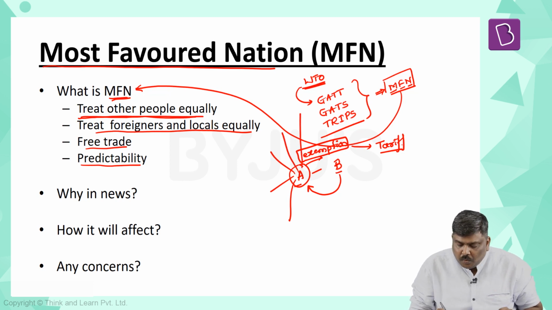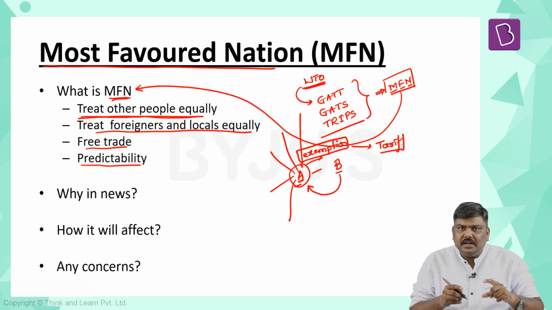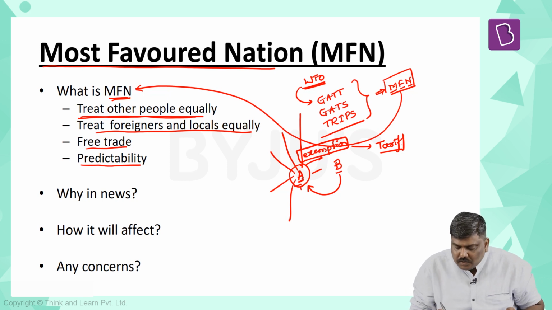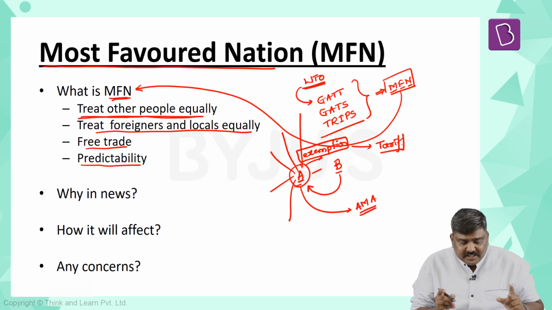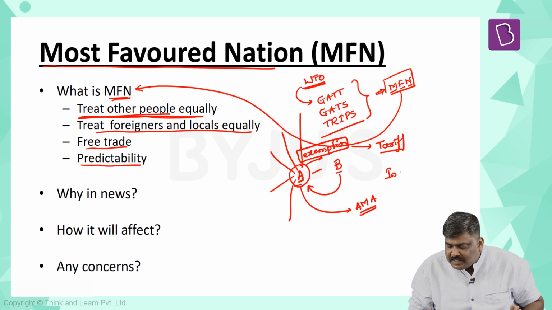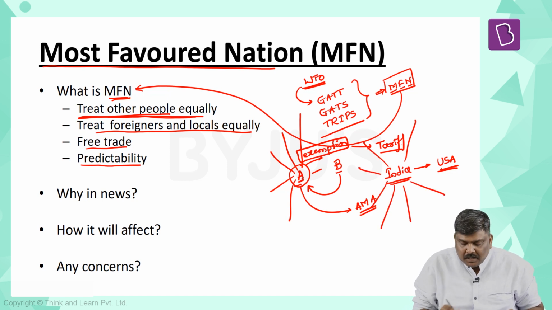I'll repeat the statement. Whatever benefit or exemption is provided by one country to its trading partner, the same benefit has to be provided to all the member countries of WTO. This principle is also referred to as treating all the member countries alike. This is the basic concept of treat other people equally. Let's say India provides an exemption or a benefit to a particular import coming from USA. Then this benefit has to be extended by India to all the other member countries of WTO. This principle is the first one.